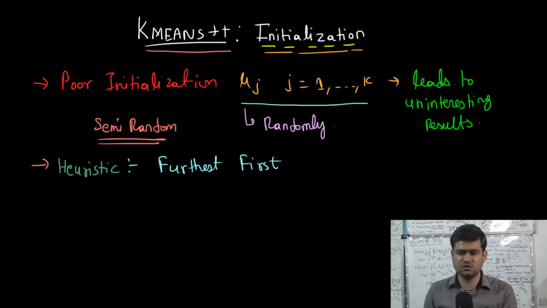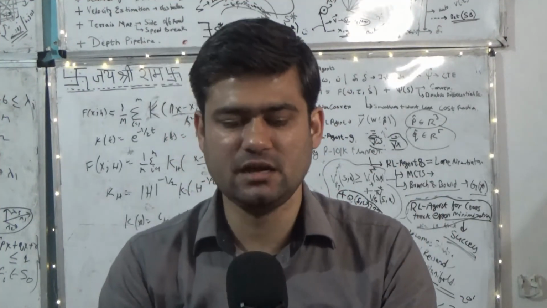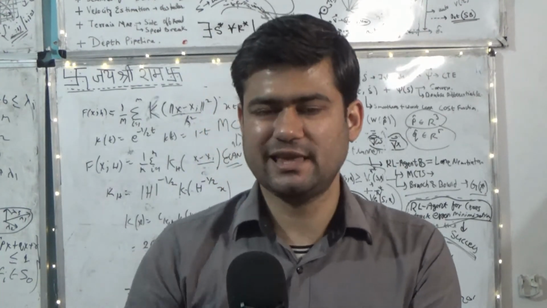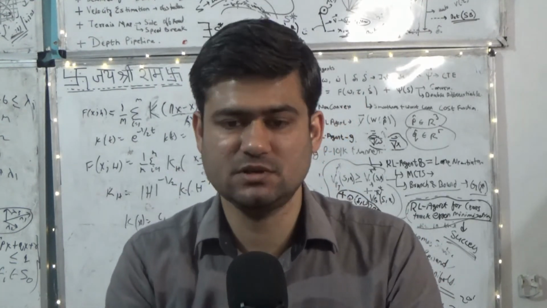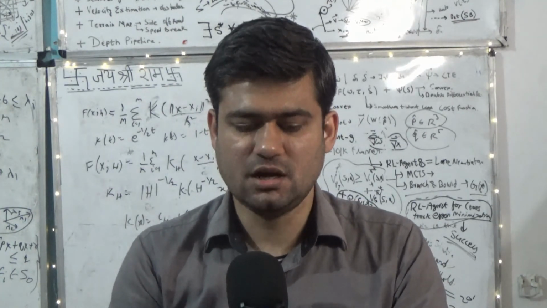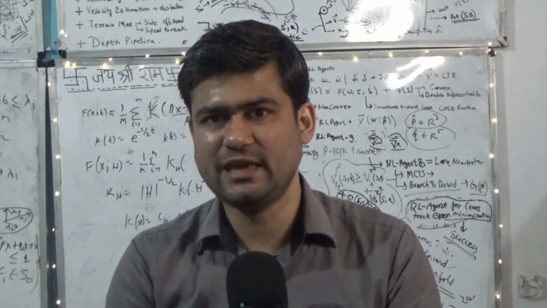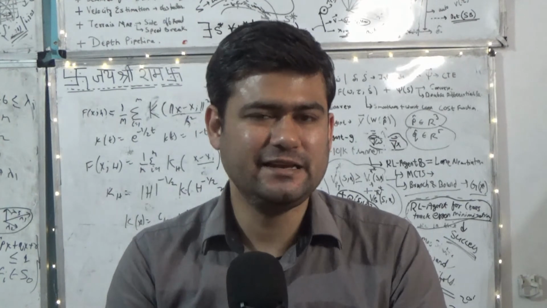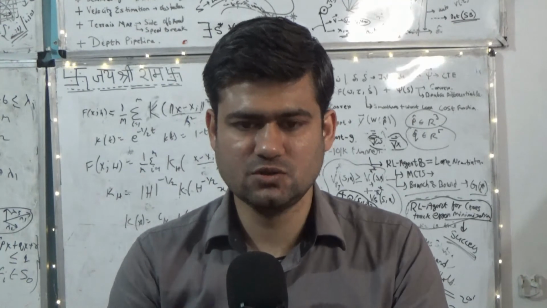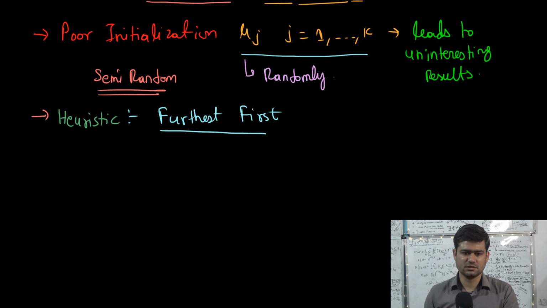The furthest first heuristic allows picking initial means as far from each other as possible. But the k-means++ algorithm adds a bit of randomness to the furthest first heuristic, and we get a semi-random initialization process for the initial cluster means. The rest of the algorithm is going to be the same as the k-means algorithm. The only difference between k-means and k-means++ is the initialization step of the means of the clusters. So now let's discuss the initialization step of the k-means++ algorithm.